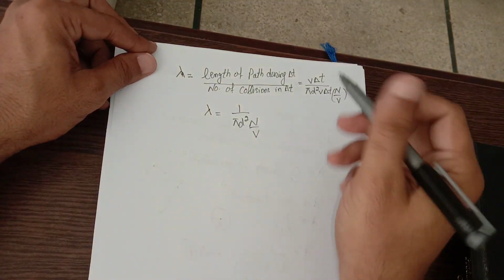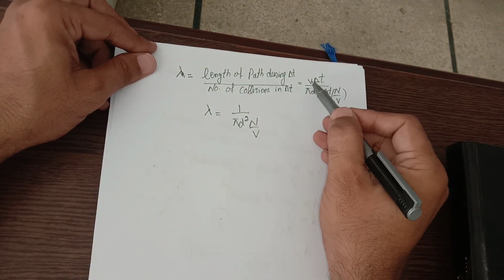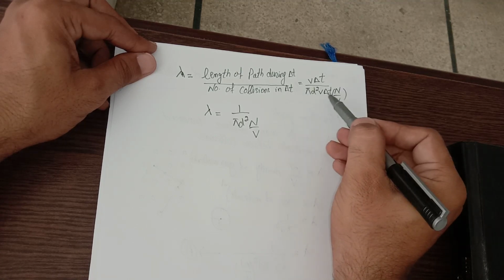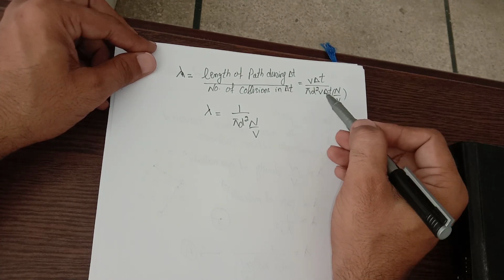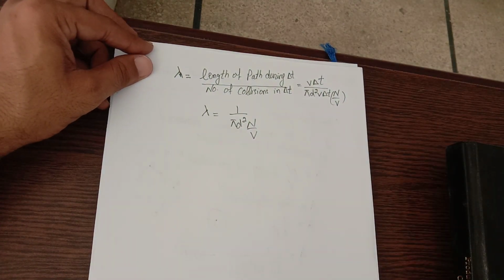See here that I have basically cancelled this V with V. However, both of these V convey different meanings.